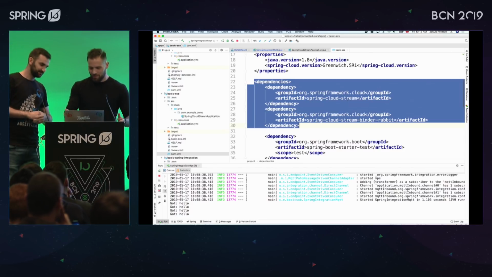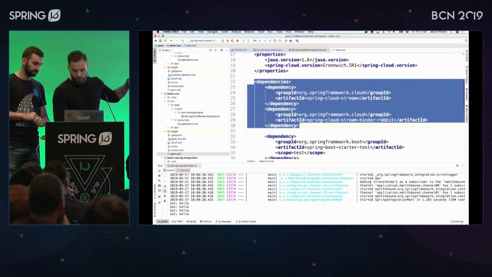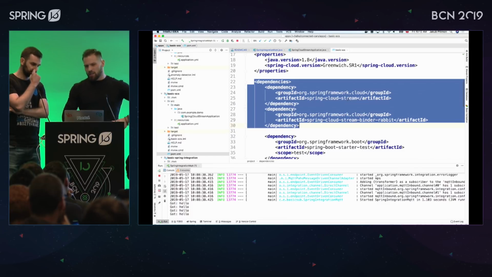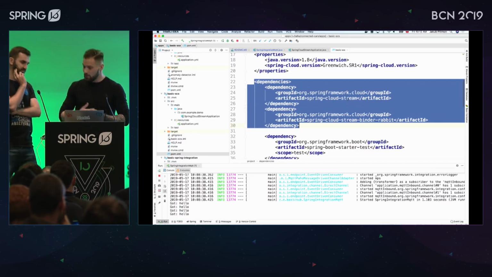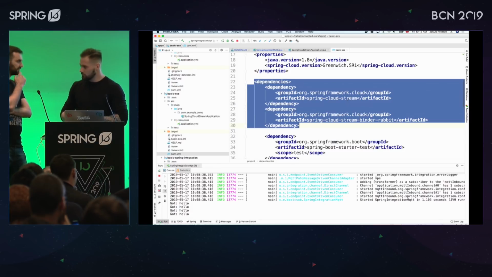Okay. So you have the binder to Rabbit. You have the dependency to Spring Cloud Stream. So the only logical conclusion you can draw from this is that you actually want to bind your application core to RabbitMQ. Does it make sense? Yeah, that makes sense. Is it magic? I'd say it's engineering, man.